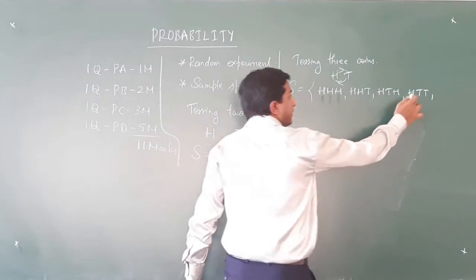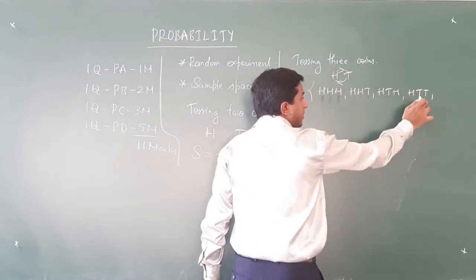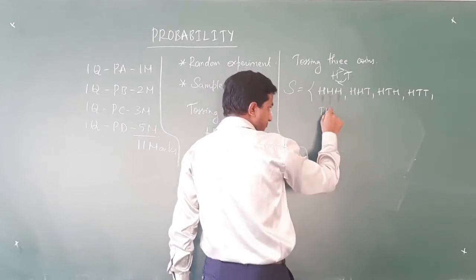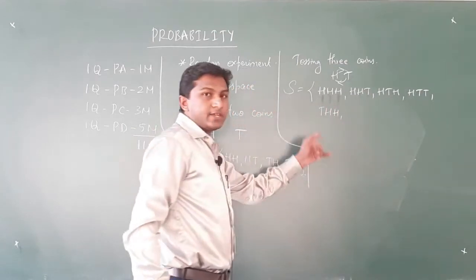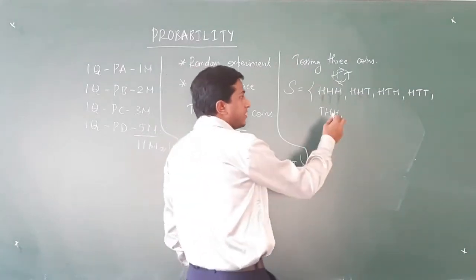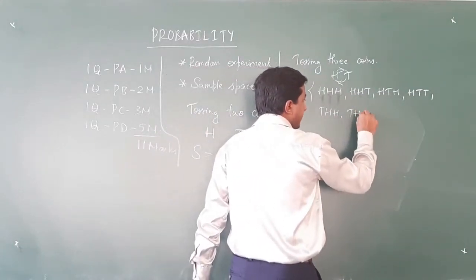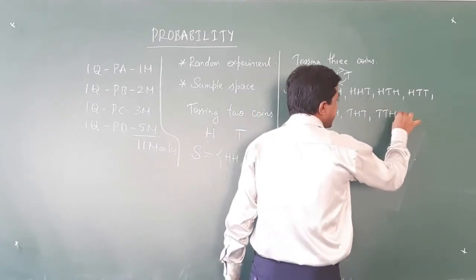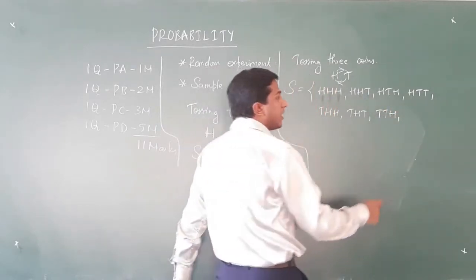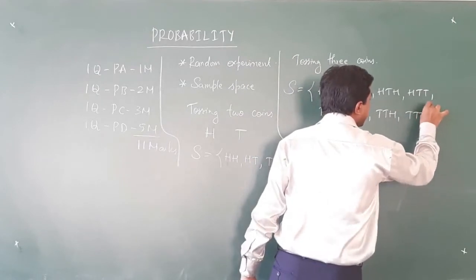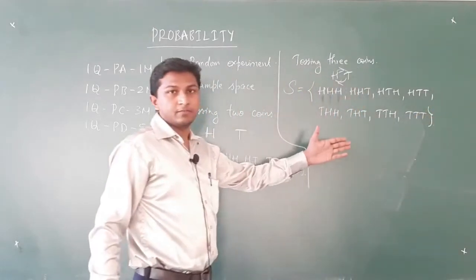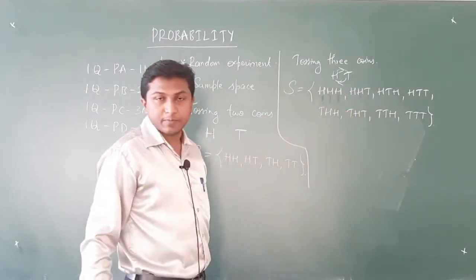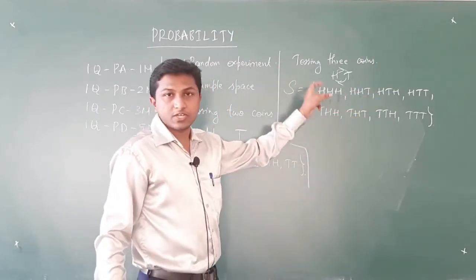Okay, then following the same method, we are changing from the unit place. What is the next outcome? Correct, it is T, H, H. Then it will be T, H, T. Then it will be T, T, H, and the final outcome is T, T and T. So we have successfully written the sample space of the random experiment tossing 3 coins.